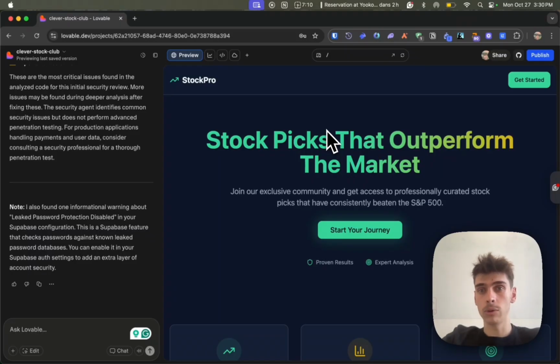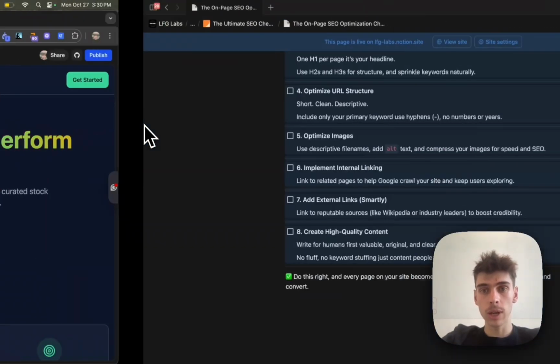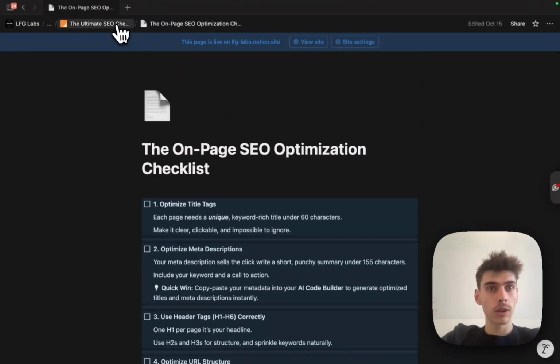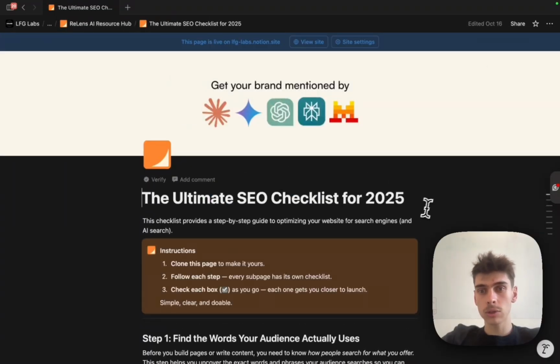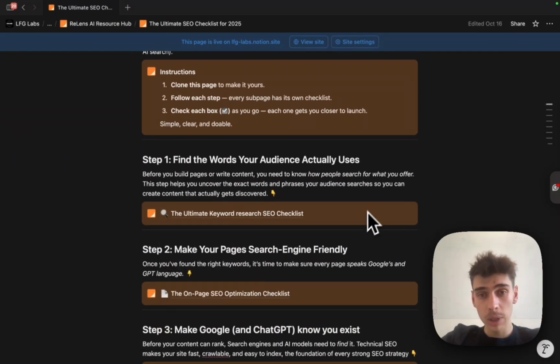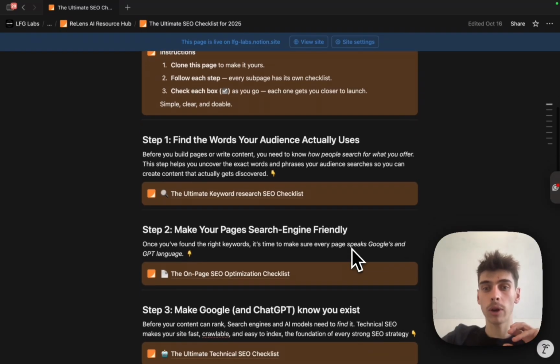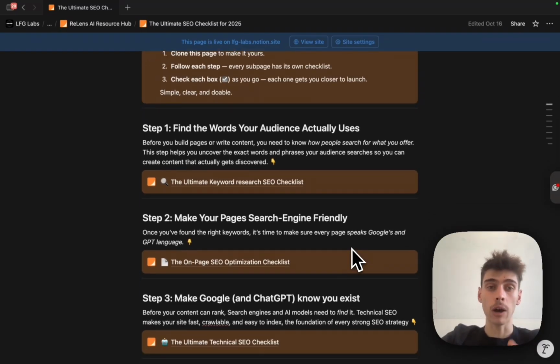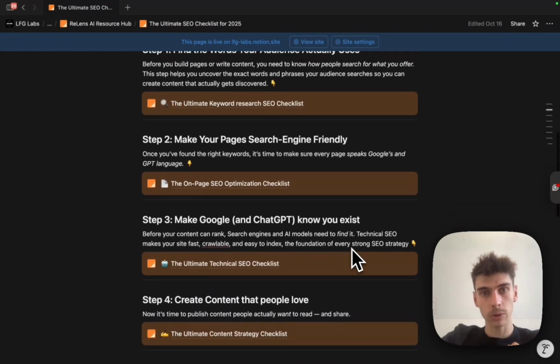And the first thing I want to do each time I use this is use the ultimate SEO checklist I built in order to make our website a bit more SEO friendly, so we can be found on ChatGPT, on Google, and all the different search engines and AI systems out there. What we want to focus on right now is making our homepage more SEO friendly.